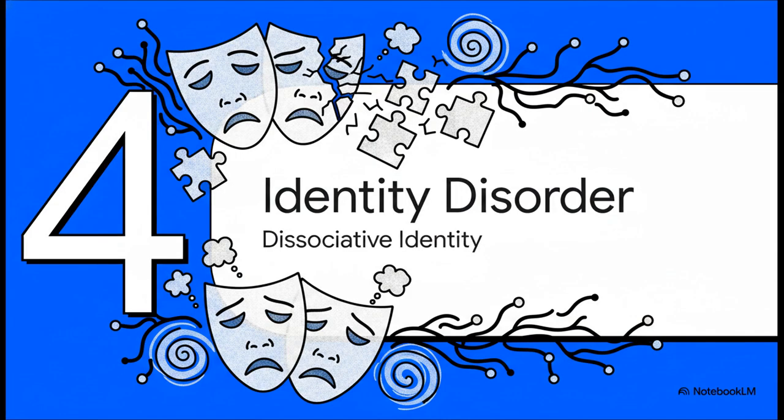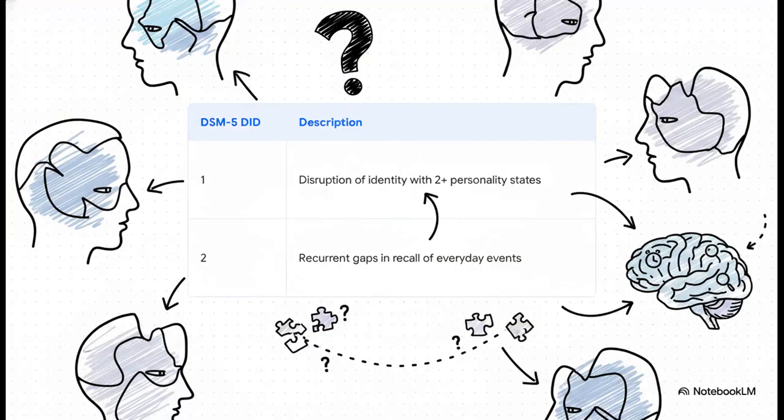That brings us to Section 4, Dissociative Identity Disorder. To formally diagnose DID, the DSM-5 demands some incredibly strict criteria. First, there must be a profound disruption of identity, characterized by two or more distinct personality states. This involves a marked discontinuity in the patient's sense of self and agency. Just look at the incredibly broad scope of alterations here. The fragmentation actually cascades through a person's behavior, alters their memory and cognition, and even impacts sensory motor functioning.